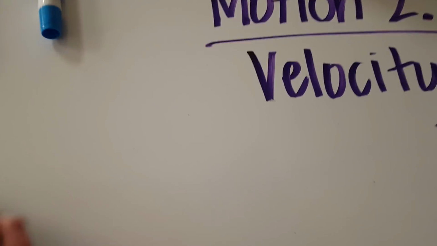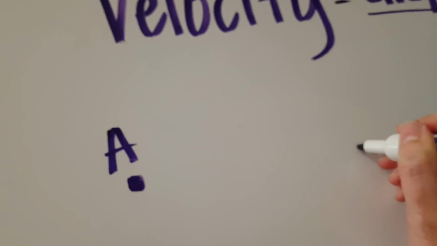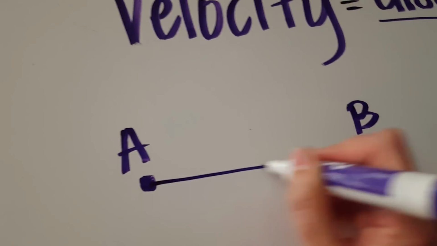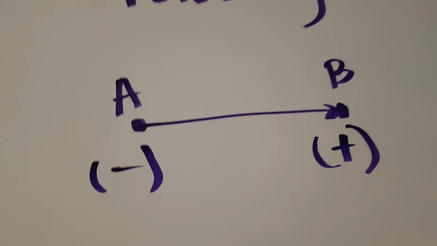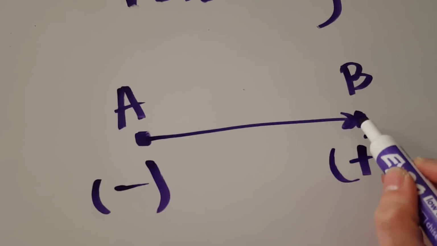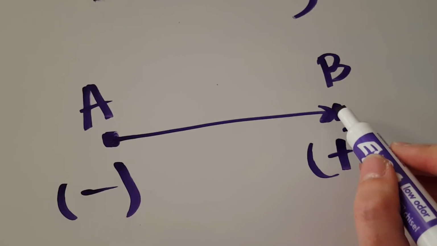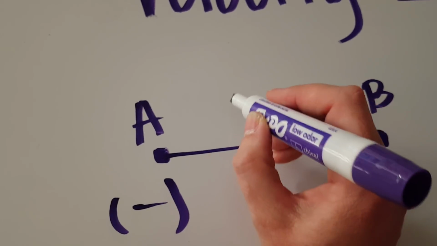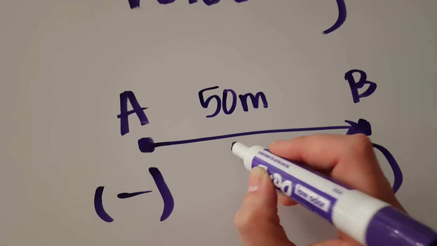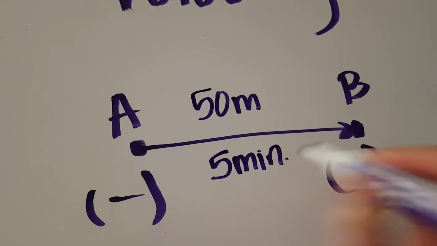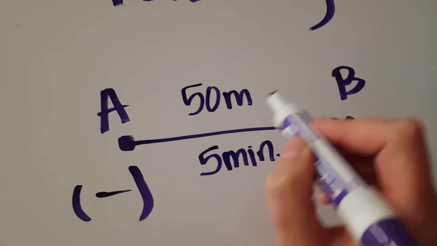Again, when we talked about the difference between distance and displacement, remember when I gave you an example of maybe traveling in a straight line? So I'm going to go from A to B, from the negative side to the positive side. Here is my distance that I traveled, every step I took from A to B. Well, that also happens to be my displacement as well, from A to B. So let's say, to make our numbers easy here, 50 meters that I traveled, and it took me 5 minutes to do it. Well, if I travel 50 meters in 5 minutes, my speed is just the total distance